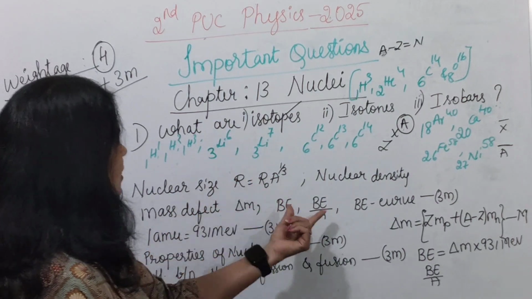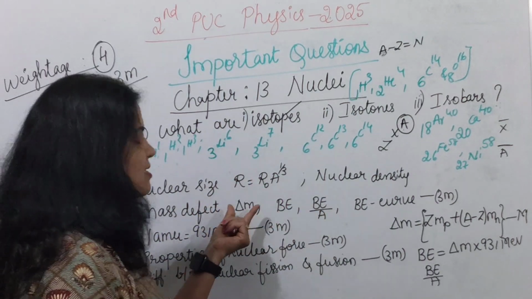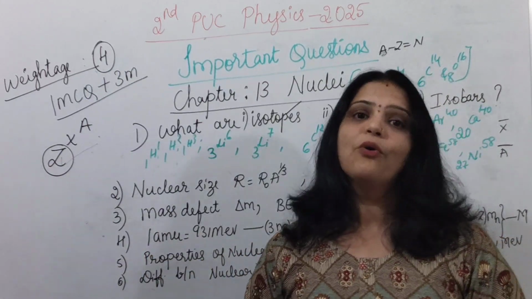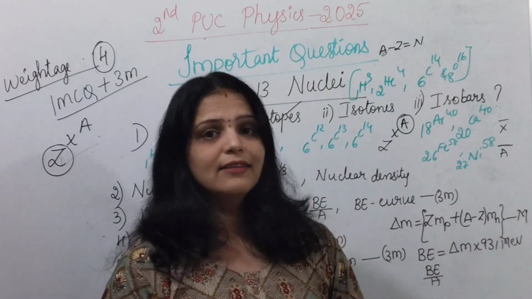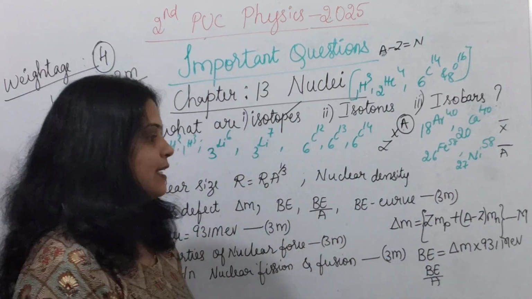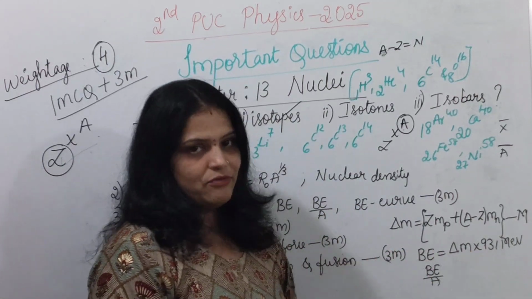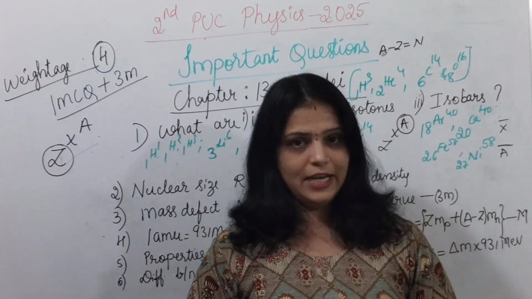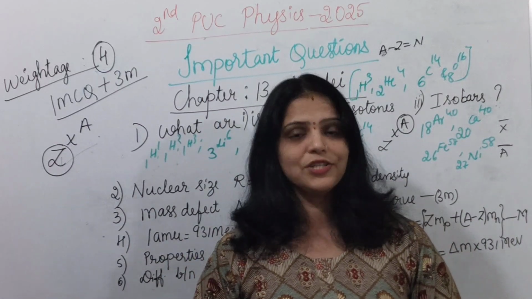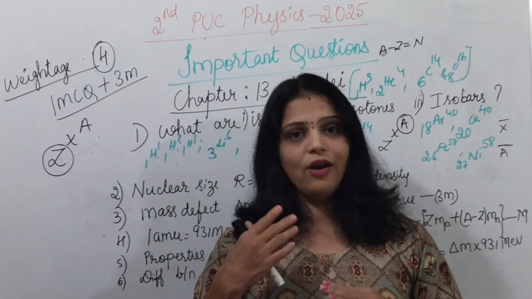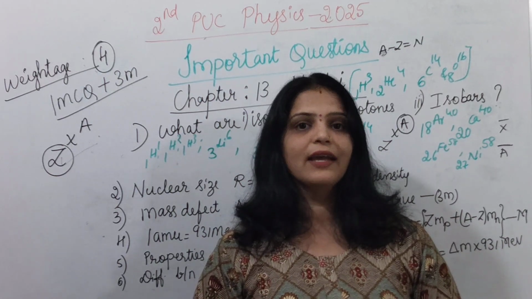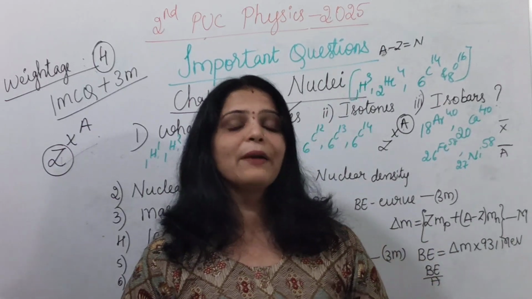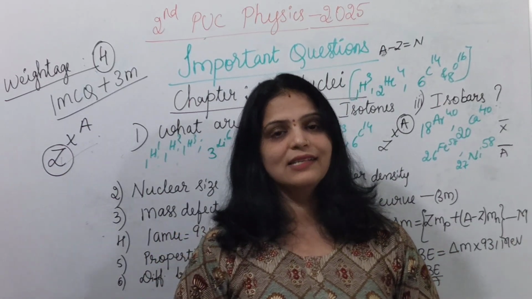Okay, and for 3 marks they may ask questions like this: what is mass defect, what is binding energy, write the relation between mass defect and binding energy. Or, mention the Einstein mass energy relation, explain or give some examples. And one more important topic is the binding energy curve. You need to practice the binding energy curve 2-3 times.